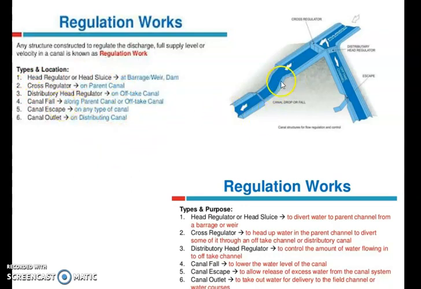Canal fall. Here is the fall. A very important structure in canal design is the canal fall or drop. It is constructed in the main channel or any canal wherever it is required. We will discuss it later. Canal outlets. In distributing canals, there are canal outlets to supply the minors, etc. Okay, so all these are regulation works and their locations.